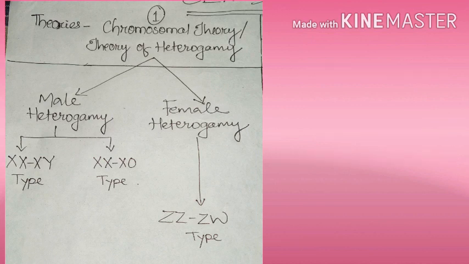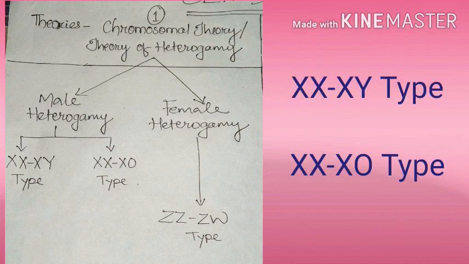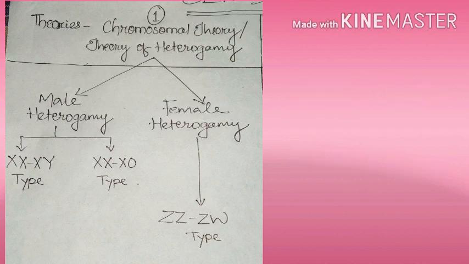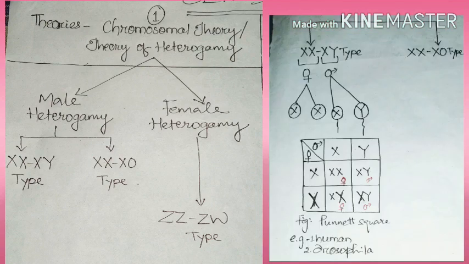It is of two types. One is XX-XY type and another one is XX-X0 type. The genotype shown by XX is female and XY is male. When this female produces eggs, the eggs will be X, and the male produces sperms that are X containing or Y containing.